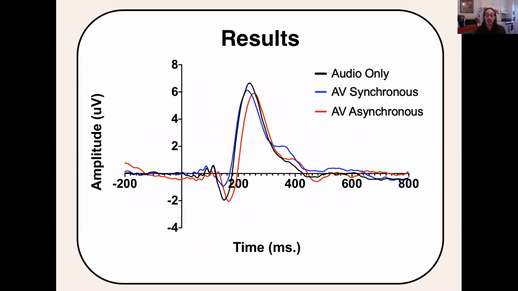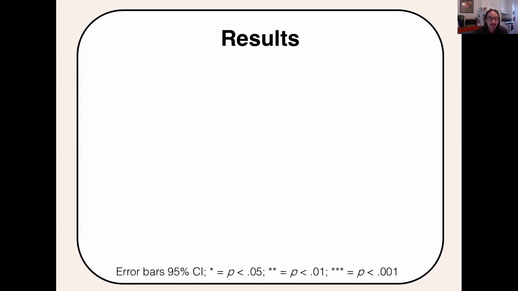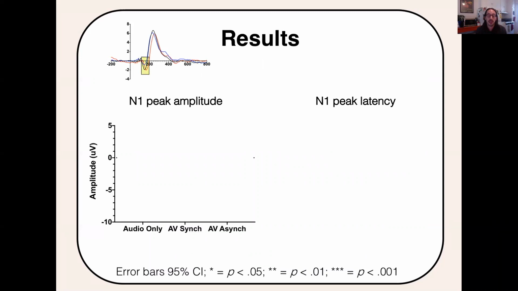I'll now present the grand average ERPs for 31 adults. The y-axis reflects voltage, which is plotted positive up, and the x-axis is time in milliseconds. These ERPs reflect the main effect of sensory condition over the frontal central electrode sites. And these color schemes of each condition will stay consistent as I now walk you through the significant results of sensory condition of each component. I would like to point out that the visual-only condition was omitted from our ANOVA models due to a non-discernible ERP.